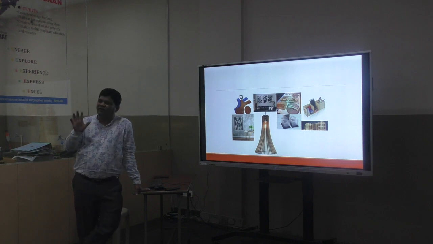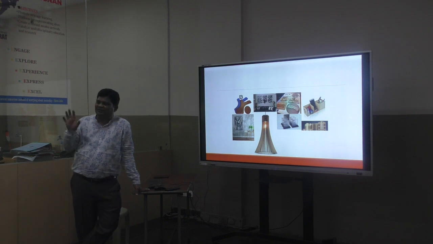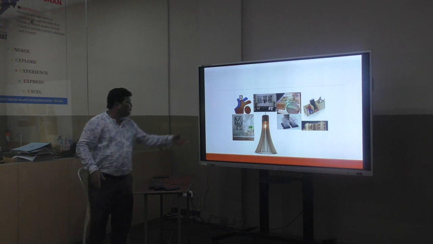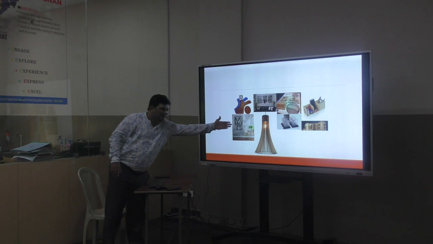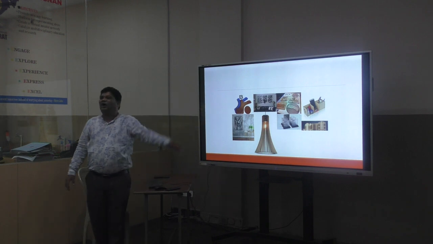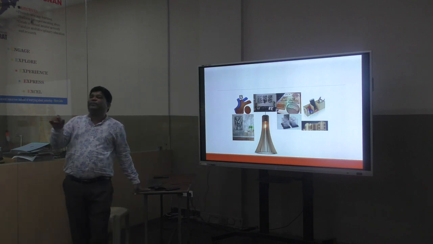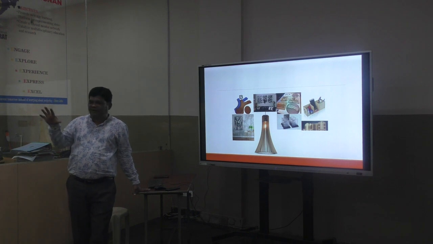Do you know AutoCAD or not? Any design software do you know? Yes or no? No? You should have knowledge about any software. Then only you can design and prepare the objects like this or that. One thing is also there, some ready-made objects are also available. You can directly import those objects in the LaserCAD software and you can print it. That is one of the options available.